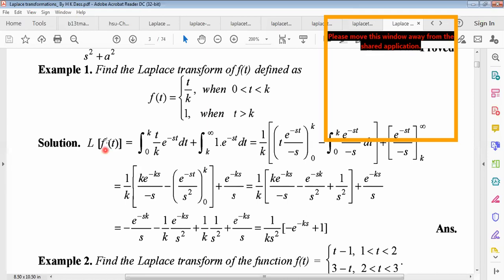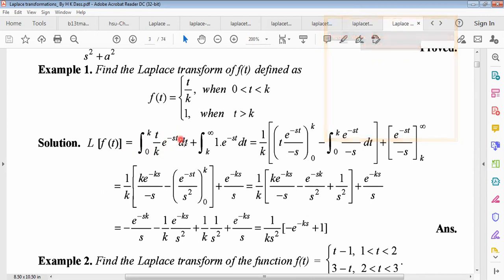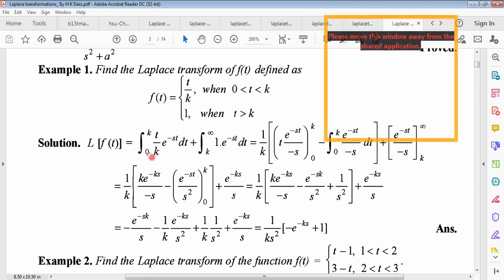Now the Laplace transformation of f of t can be written as this whole improper integral divided into two parts. One will be 0 to k f of t e to the power minus st dt, plus k to infinity 1 into e to the power minus st dt. That means by the definition, using the properties of definite integral, 0 to infinity can be divided into two parts, 0 to k f of t e to the power minus st dt plus k to infinity f of t e to the power minus st dt.